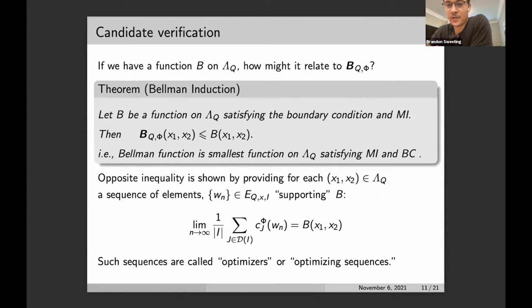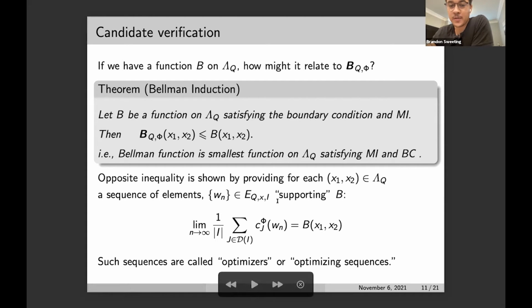So say we found a candidate function, how might it relate to the actual Bellman function, the true Bellman function? And so we have a theorem called Bellman induction, which says that if you have another function on the Bellman domain that satisfies the boundary condition and the main inequality, then it majorates the Bellman function, right? So that is to say the Bellman function is the smallest function on the Bellman domain satisfying these two properties.